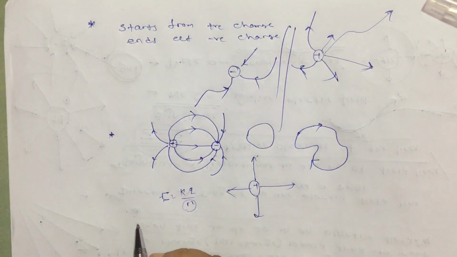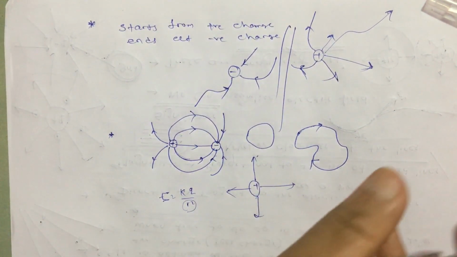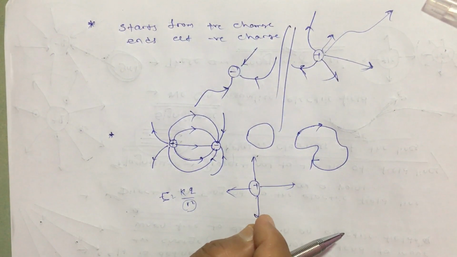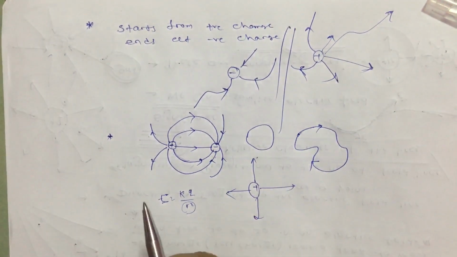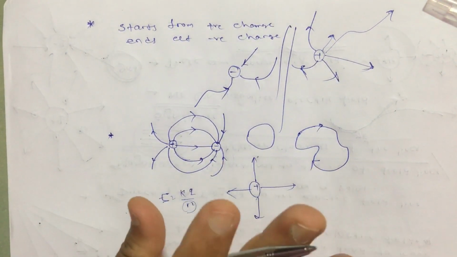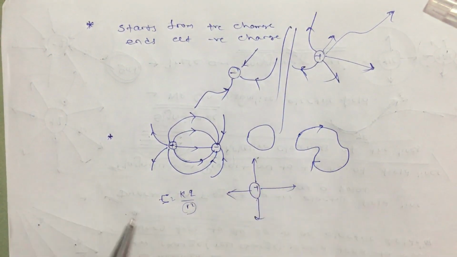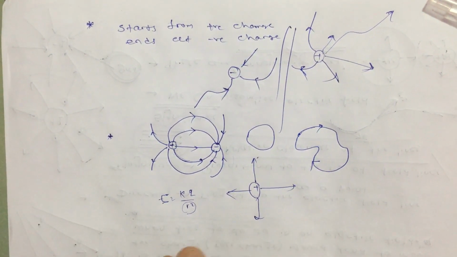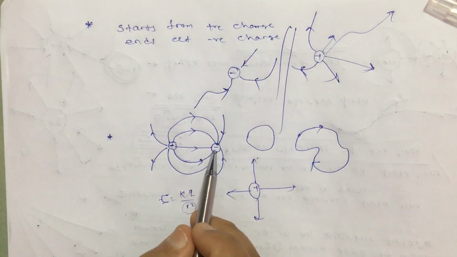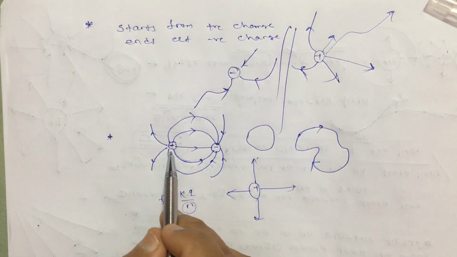Again it cannot form a loop. Similarly, if you take an isolated negative charge, it will come from infinity and end at that charge. So in that case also it is not going to form a loop. In any type of charge system you can take, you will never find that the electric field is going to form a loop. And why is it happening? Because it cannot start from negative and end at positive.